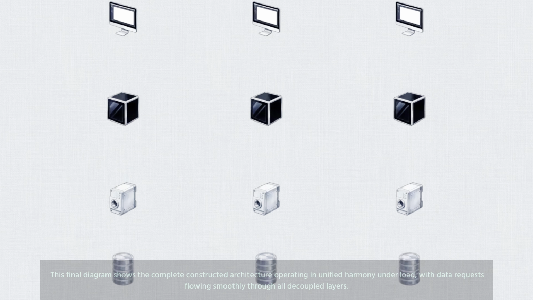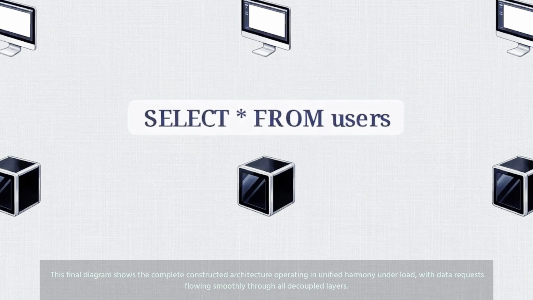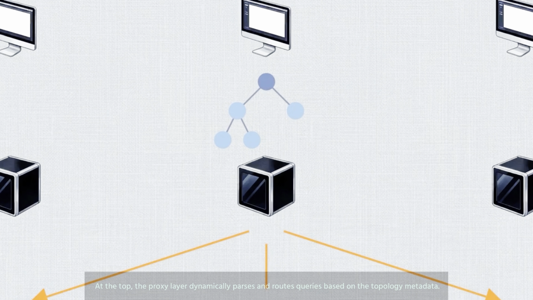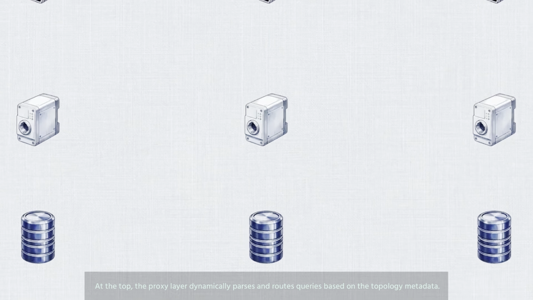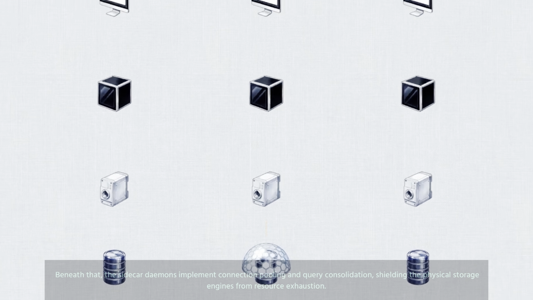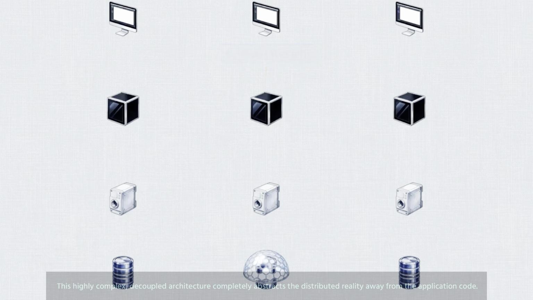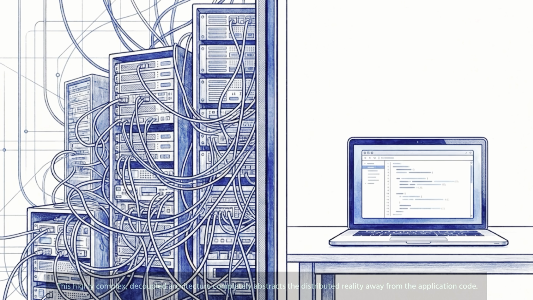This final diagram shows the complete constructed architecture operating in unified harmony under load, with data requests flowing smoothly through all decoupled layers. At the top, the proxy layer dynamically parses and routes queries based on the topology metadata. Beneath that, the sidecar daemons implement connection pooling and query consolidation, shielding the physical storage engines from resource exhaustion. This highly complex, decoupled architecture completely abstracts the distributed reality away from the application code.